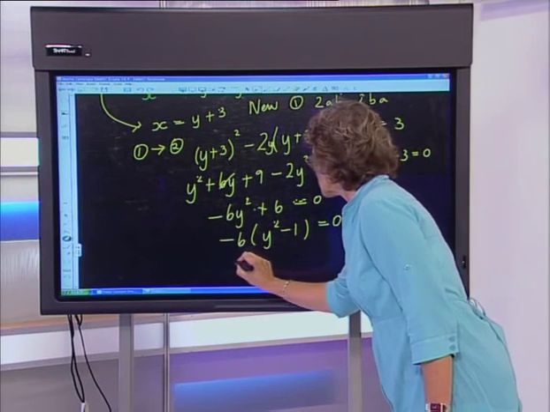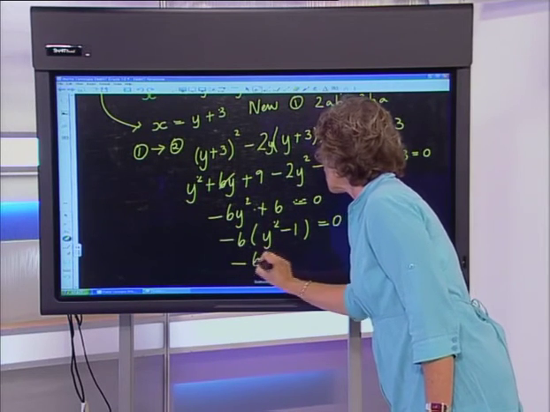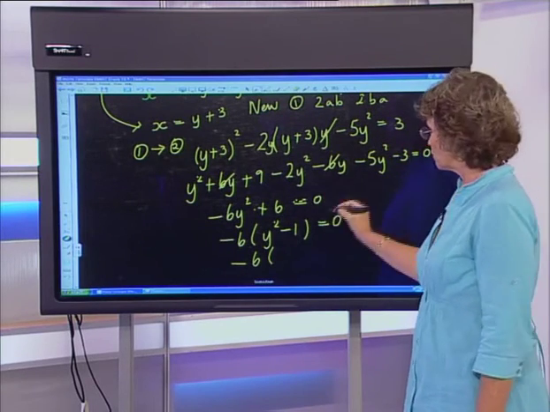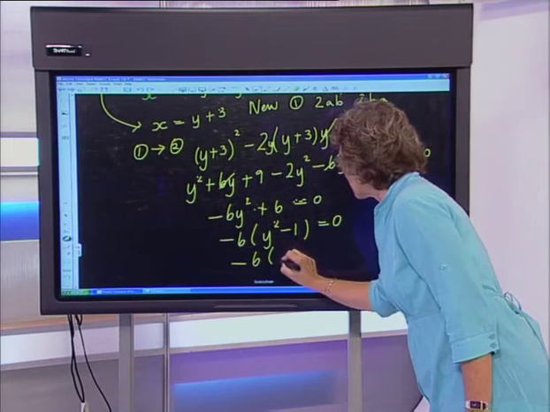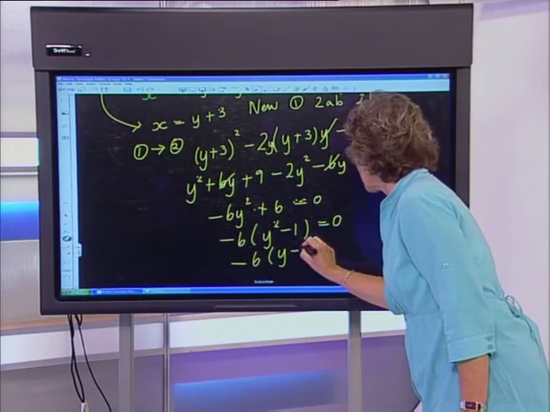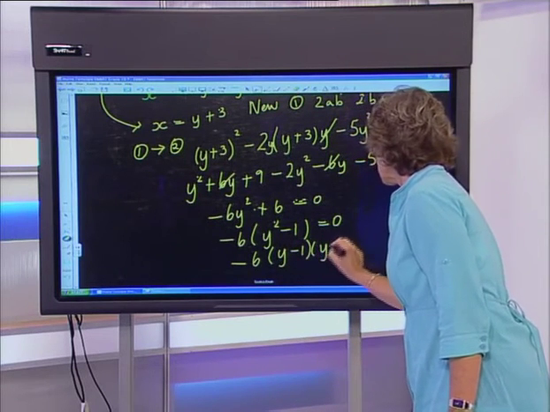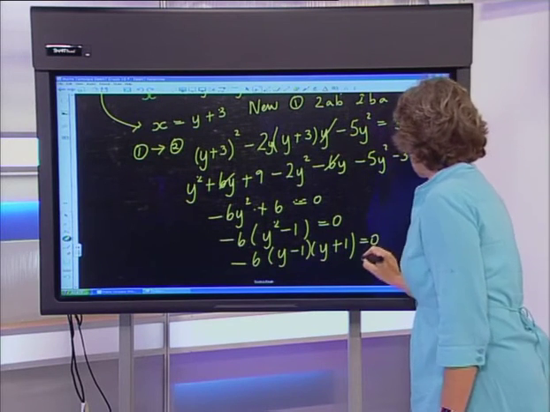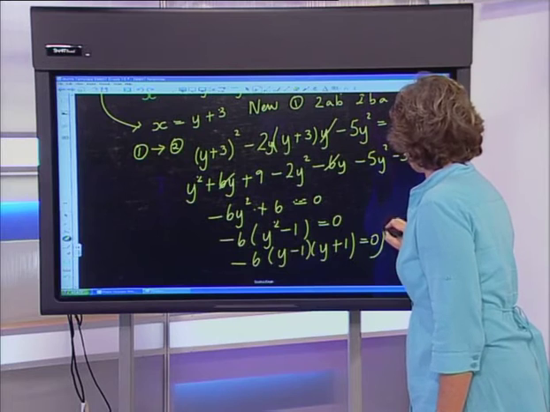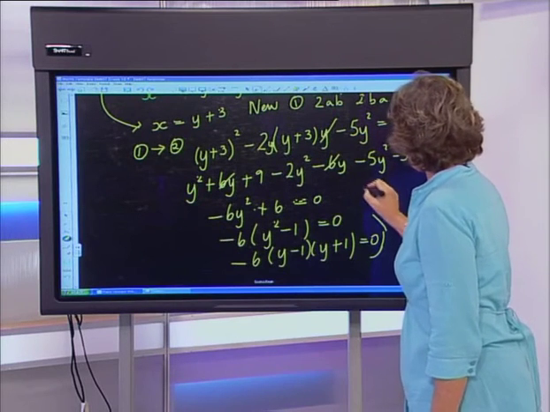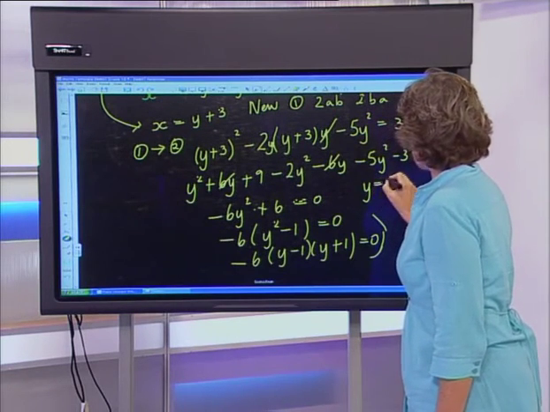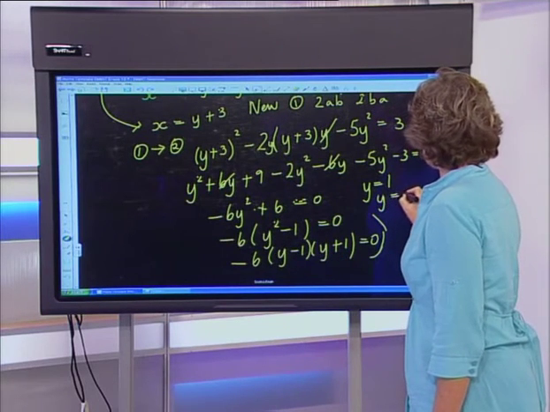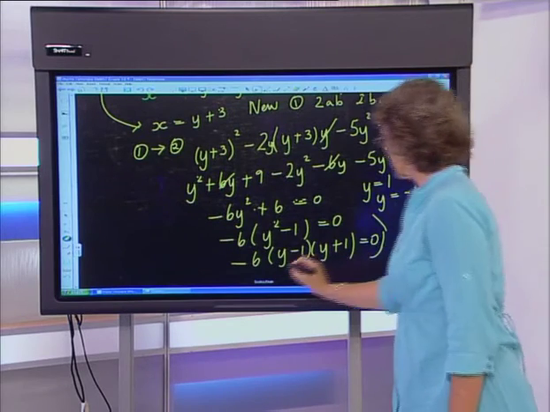And now, of course, this is where your grade 10 stuff comes flooding back again, because you know that this is the difference of 2 squares. And so you would land up factorizing it into y minus 1 and y plus 1. And that's why when that one correct answer said the y's are 1, I knew that he was on the right track. And so you get your y to be a 1 from this factor, and then your y to be a negative 1 from that factor.